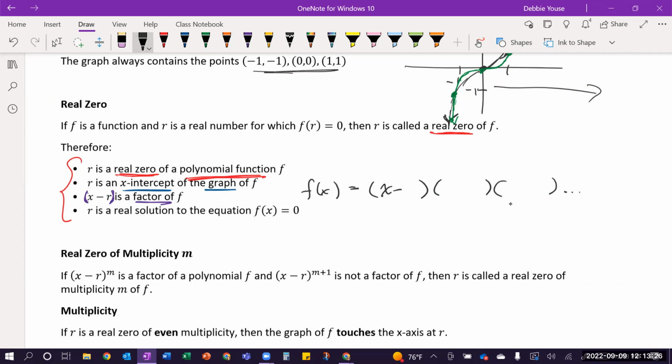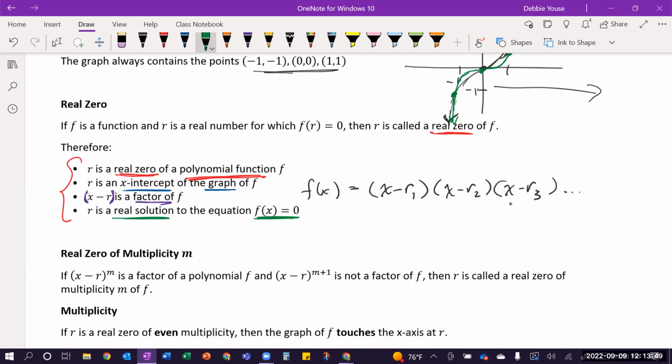So let's say I have x minus real zero 1, and then x minus real zero 2, and x minus real zero 3, and so on and so forth. Because you can have more than one real zero, which means you have more than one x-intercept on a graph. And then all of those mean that you also have a real solution to setting your function equal to 0.